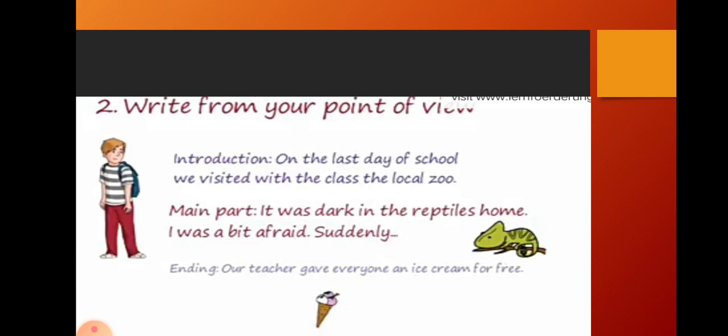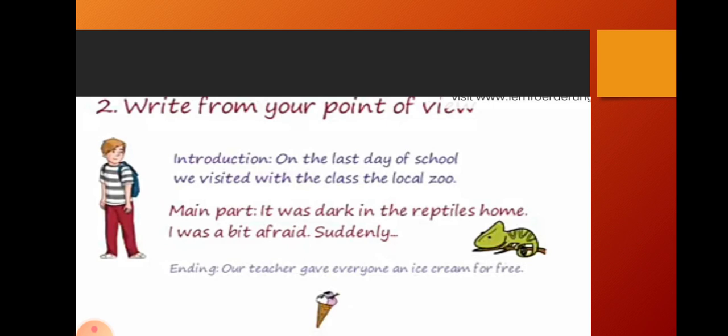Write from your point of view. Introduction: On the last day of school, we visited the local zoo with the class. What is the main part there? It was dark in the reptile's home. I was a bit afraid suddenly. What is the ending part? Our teacher gave everyone an ice cream for free. So we enjoyed that. That is the positive mode. Okay, this is a simple example that I have given. It is less than 50 words.